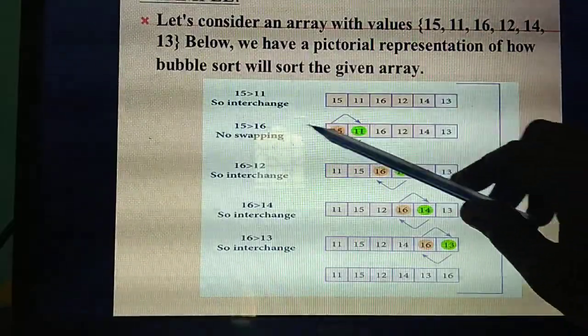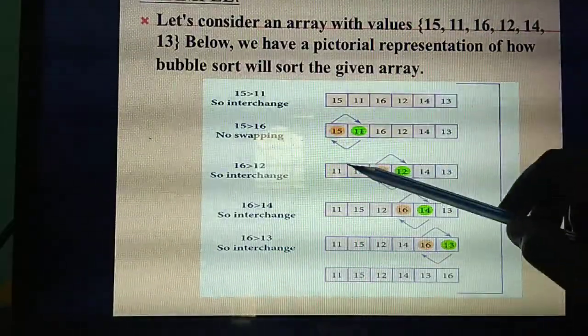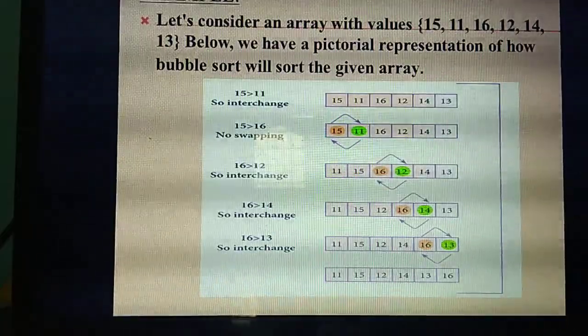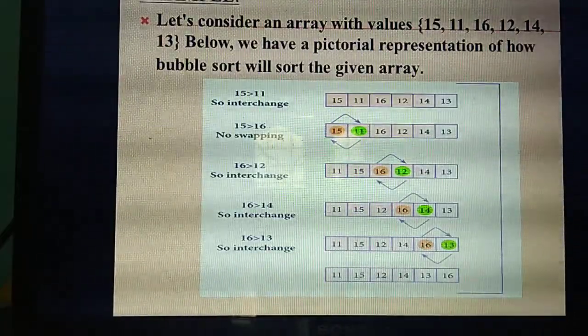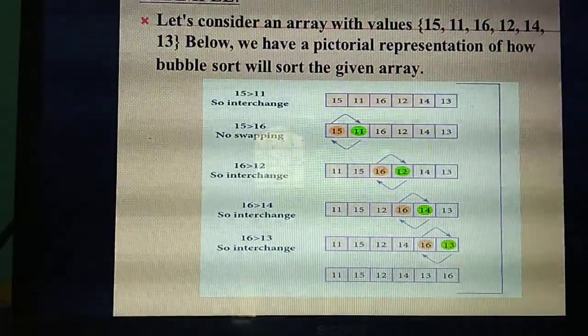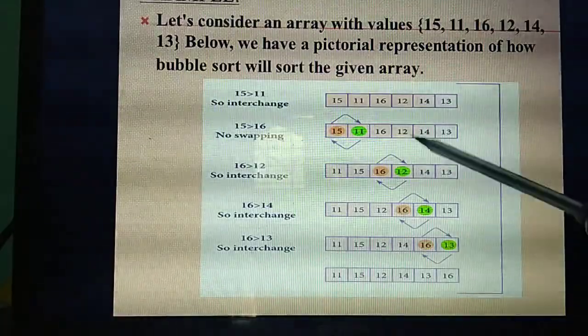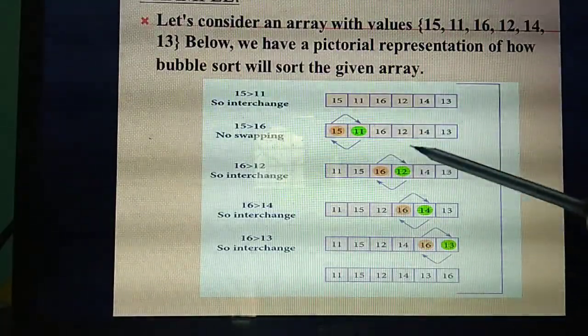So you need to interchange the place of 15 and 11. See the next step. The 11 comes to the first position and 15 comes to the second position. Understand now? Yes. So first two okay, then first 11, 15. Then listen.